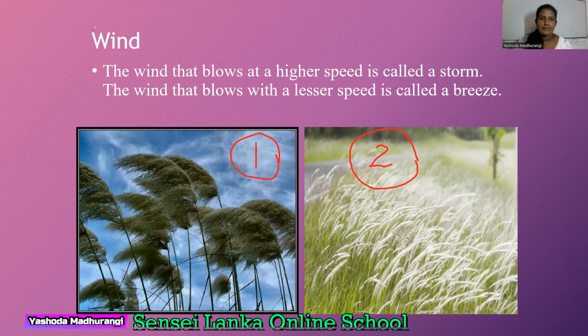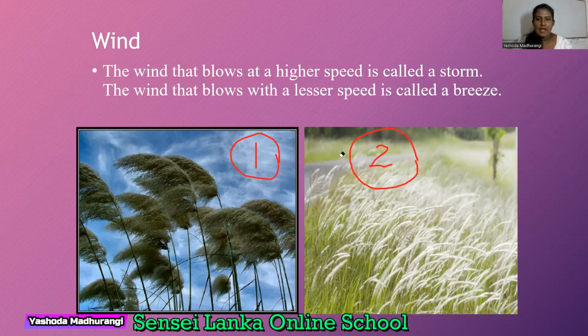Something is happening. What is it? It is the wind. Like this, blowing here and there. What is blowing? The trees are swaying here and there. That is because of the wind. I think now you understand what is wind.